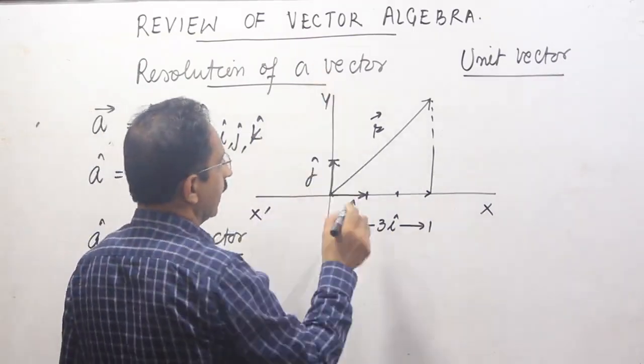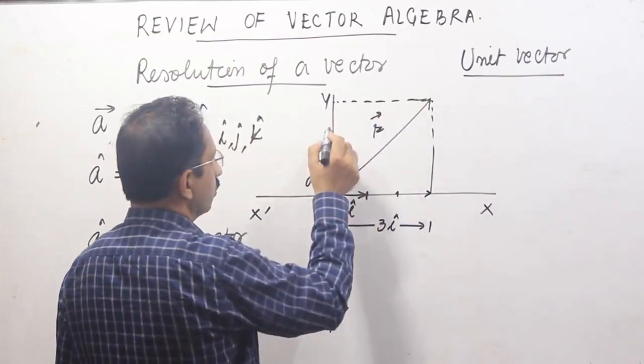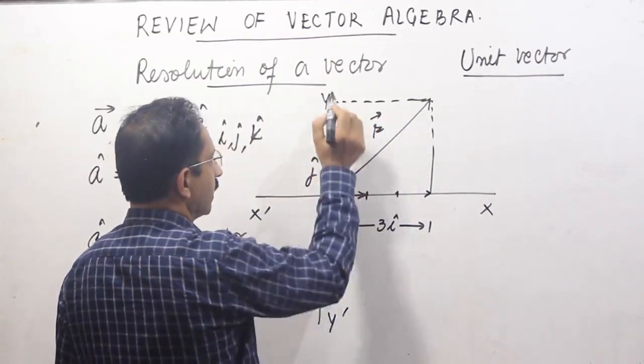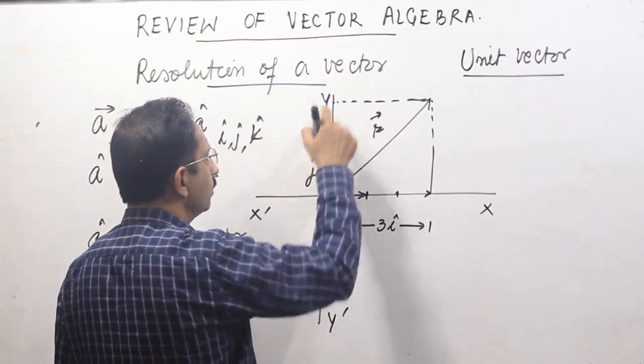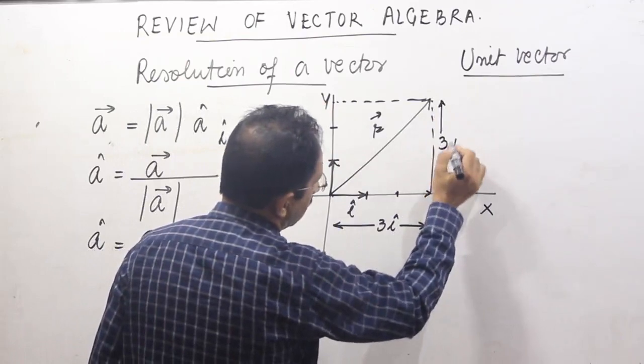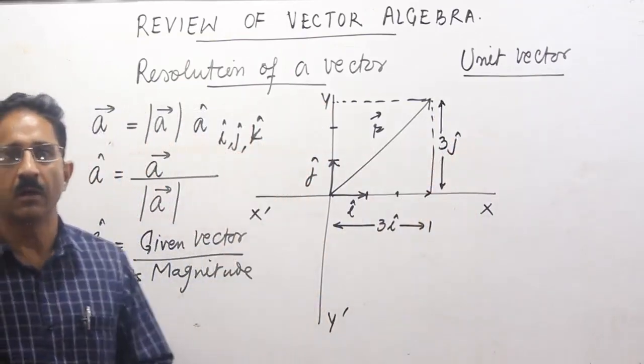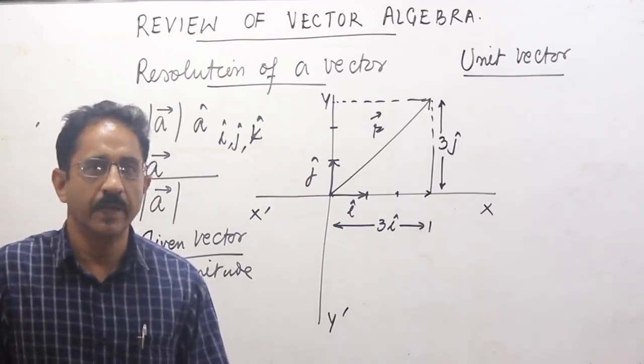Similarly, plus j cap represents the direction of positive y-axis. तो फिर से अगर आप इस डायरेक्शन में काउंट करते हैं, so I have to take 1, 2, 3 steps. So that way, ये जो distance है, this is 3 j cap. Here j cap indicates that I have moved along the direction of positive y-axis.